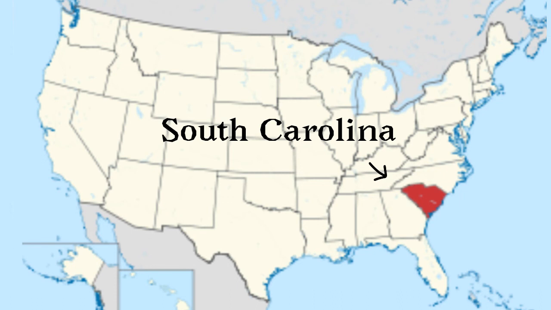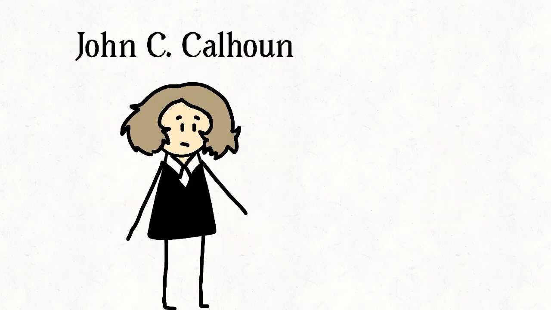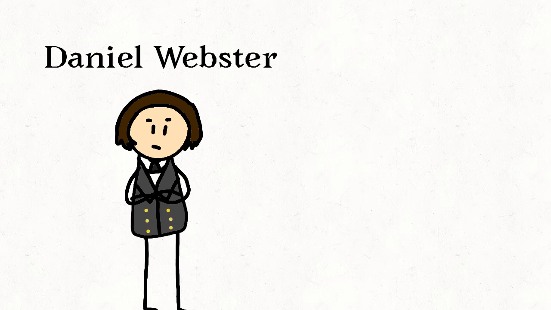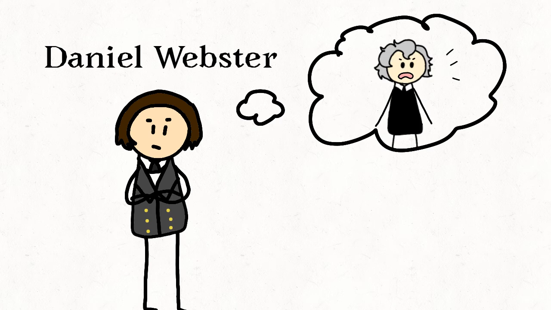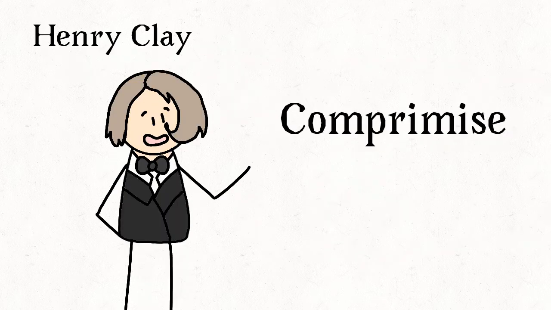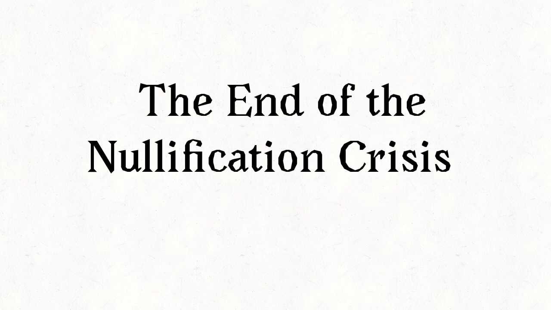South Carolina almost seceded because of imposed tariffs by the federal government that protected northern manufacturers who competed against the British. Jackson's vice president, John C. Calhoun, who was from South Carolina, opposed these tariffs and proposed the nullification. Daniel Webster, a senator from Massachusetts, believed that Jackson should have forcefully collected those tariffs and believed the nullification was illegal. Henry Clay helped in composing a compromise that would slowly lower Jackson's tariffs, which ended the Nullification Crisis.